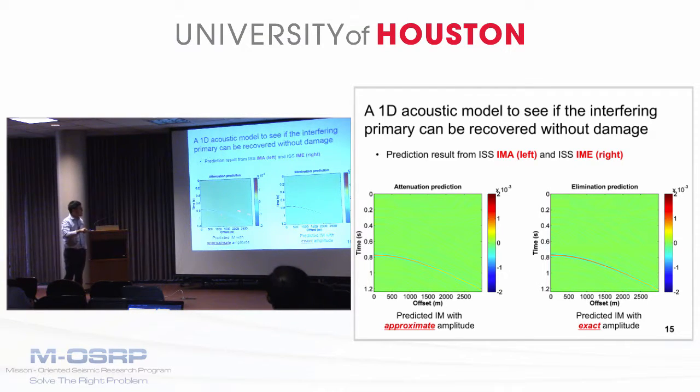However, they have different amplitude predictions in these two plots, as we expected, because the prediction from the attenuation algorithm has an approximate amplitude compared with the actual internal multiples in the data, whereas the prediction from the elimination algorithm has the exact amplitude compared to the actual internal multiple in the data.